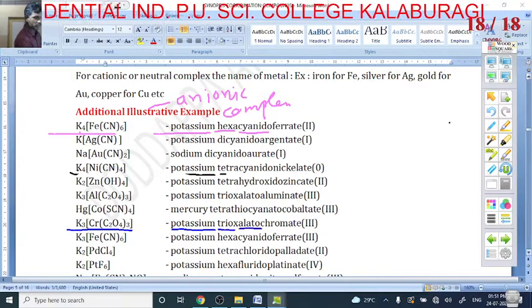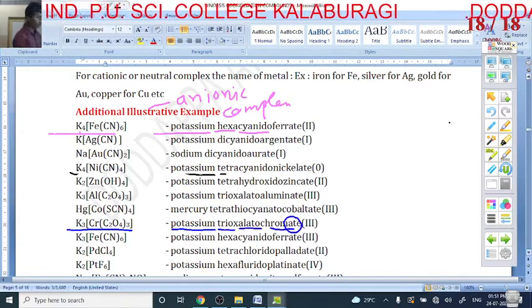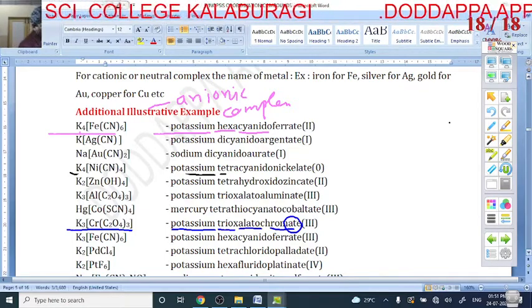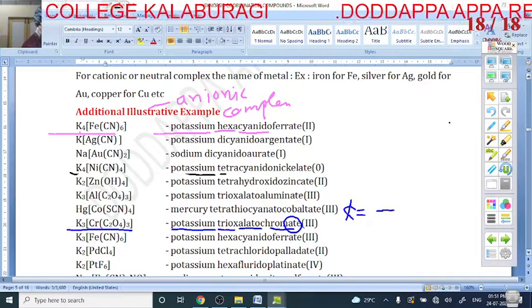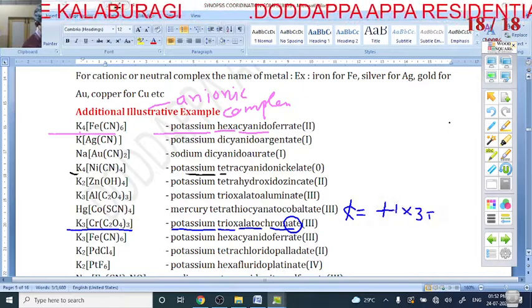Trioxalate. Chromium. The name ends with what? -ate. Chromium becomes what? Chromate. Oxidation state is 3. Why is it 3? So how many potassiums are there? Potassiums are +1 into 3.